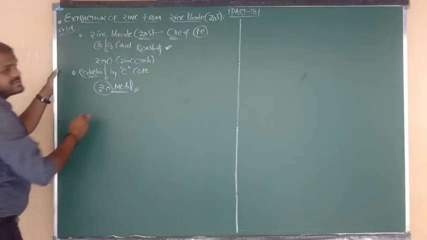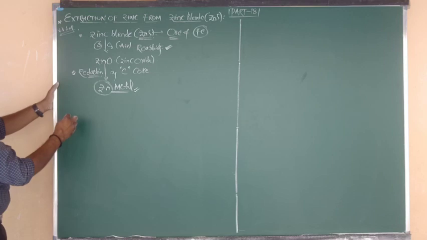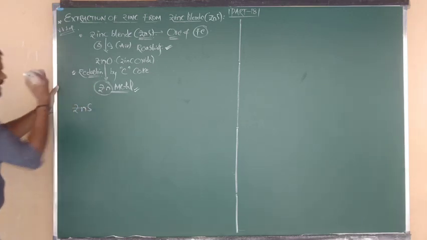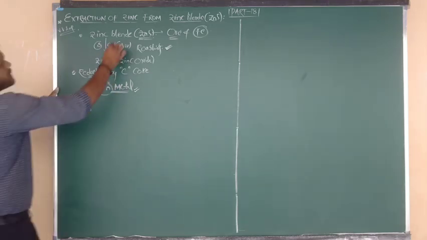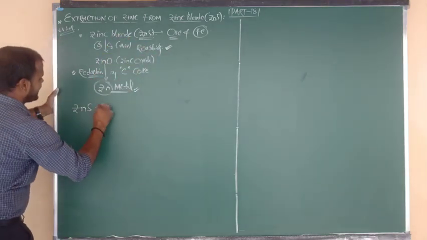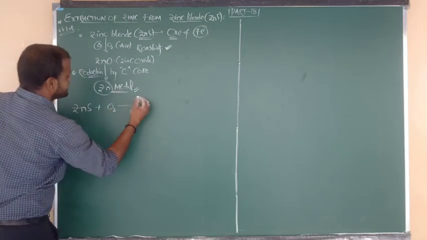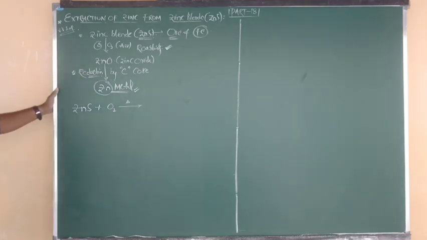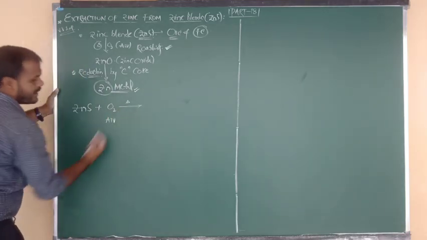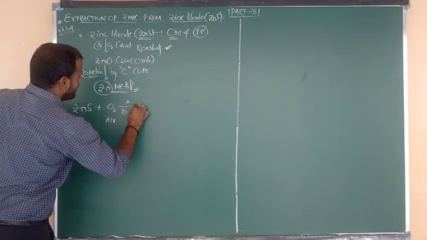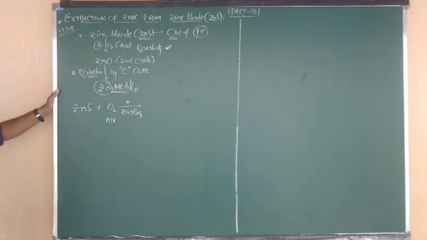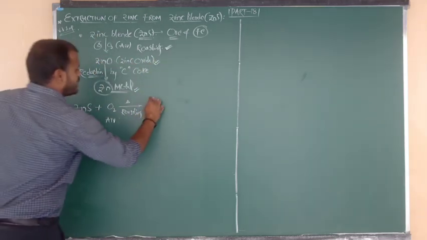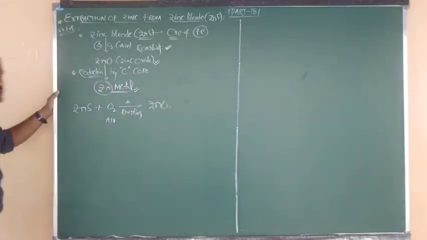So what is the ore here? Zinc blende. So what is the formula of zinc blende, what can we write beta? ZnS. Zinc blende. Okay now. So it undergoes the process of roasting, means heating takes place in the presence of what beta? Oxygen, and simply we can say in the presence of air. Zinc blende on heating in the presence of air. So the procedure name is what beta? Roasting. So zinc blende upon roasting changes into the product, what beta? Zinc oxide. So zinc sulfide changes into zinc oxide.